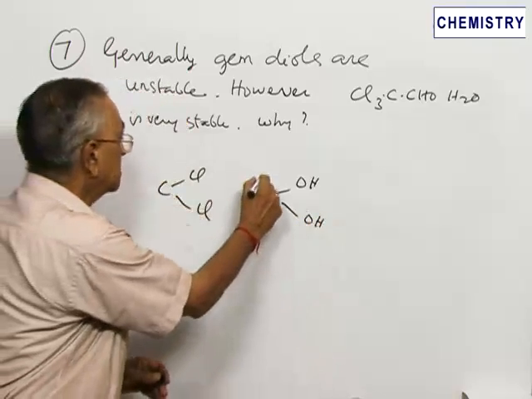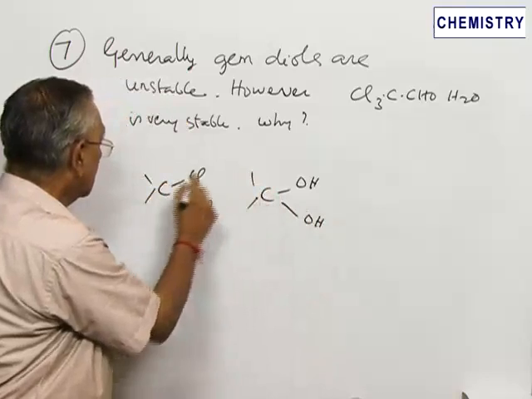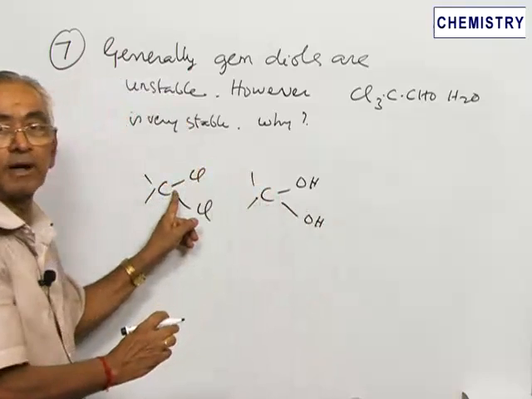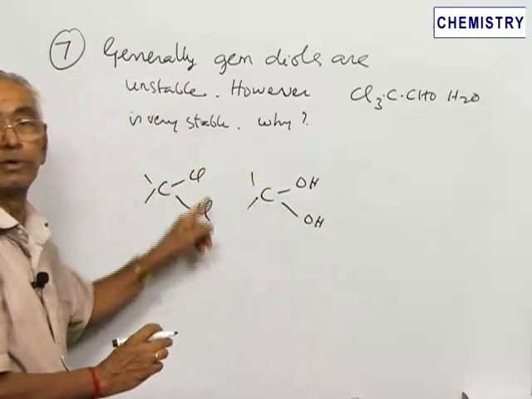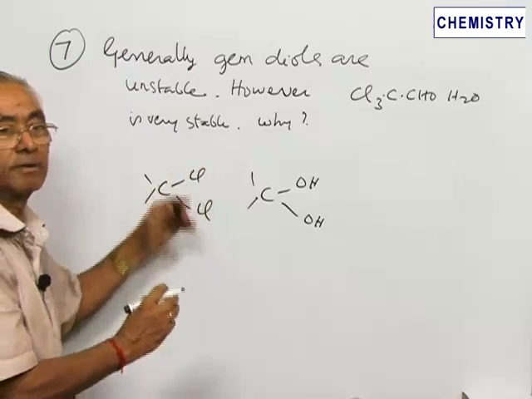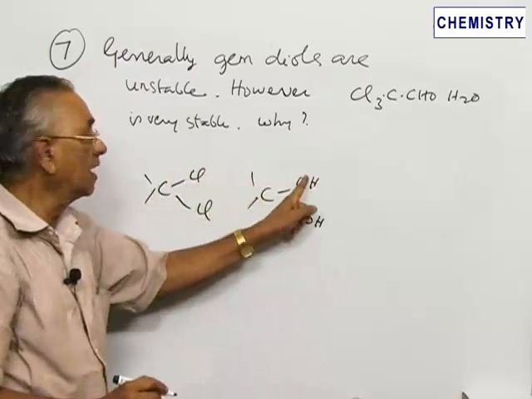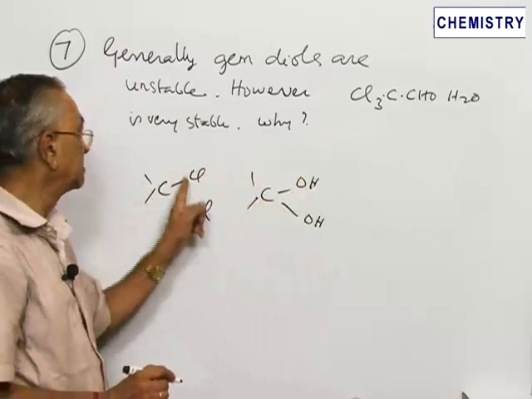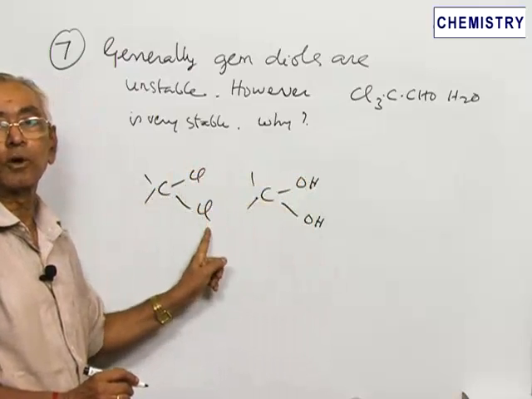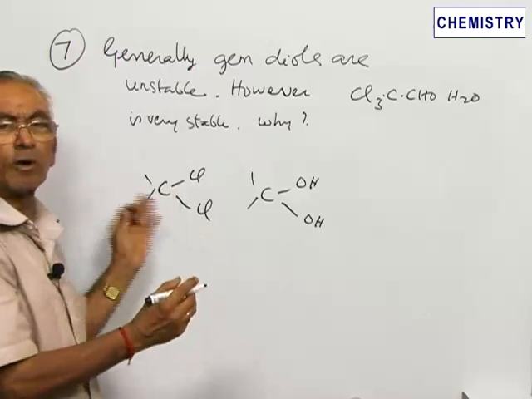Geminal substitution means there are other groups also there, but the same group is substituted on the same carbon atom, the same two groups, twice they are substituted. Double substitution or geminal substitution. This type of substitution is known as geminal dihydroxy substitution. This is referred to as geminal dichloro substitution. Geminal dichloro compounds are known.